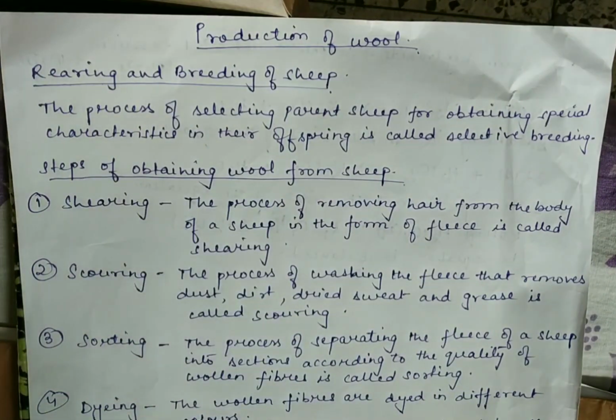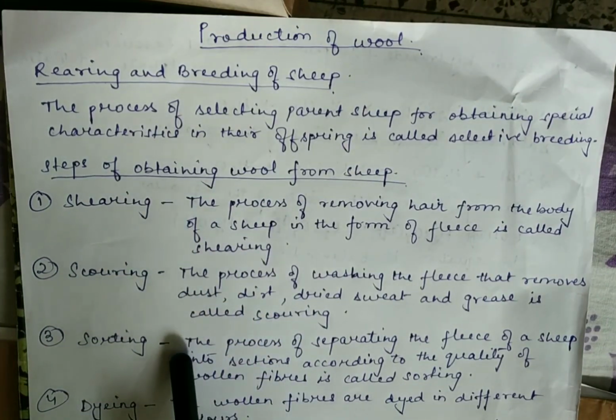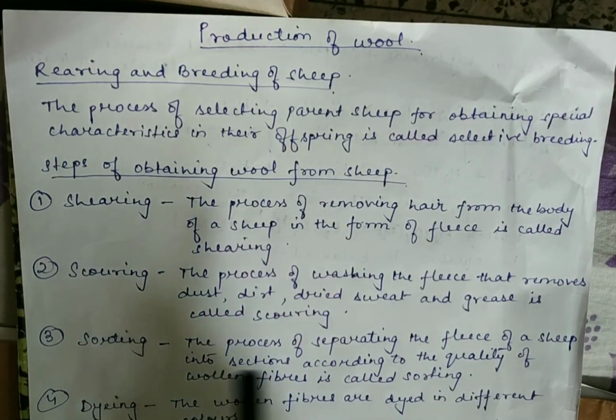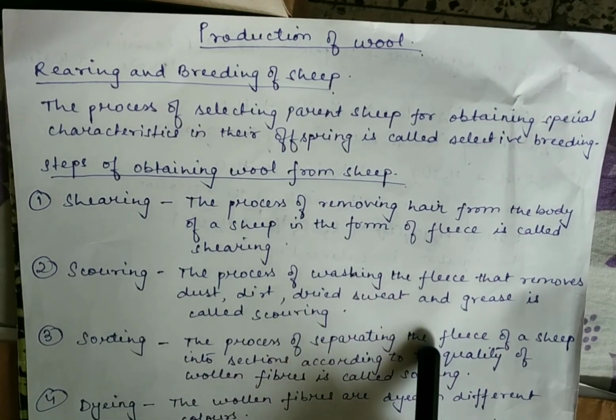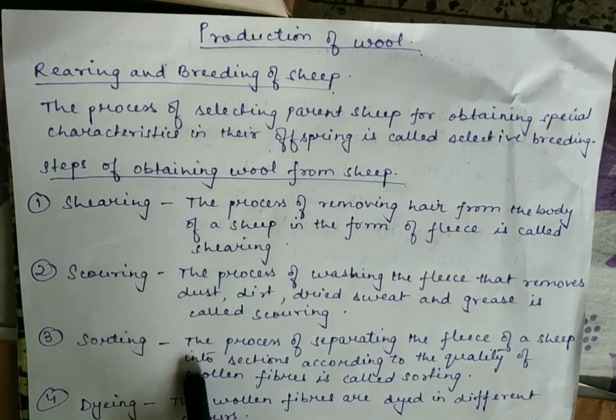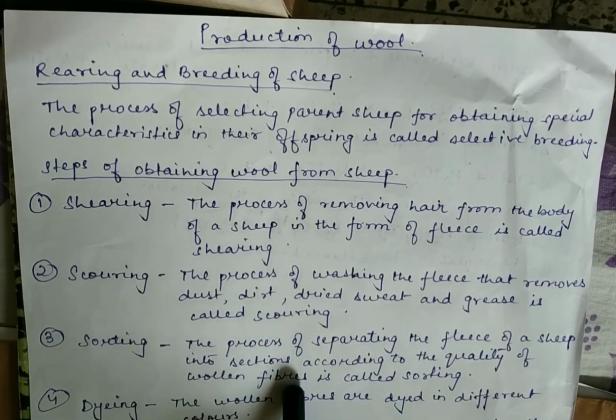So the process of sorting is done. Sorting can be defined as the process of separating the fleece of a sheep into sections according to the quality of the woolen fibers.